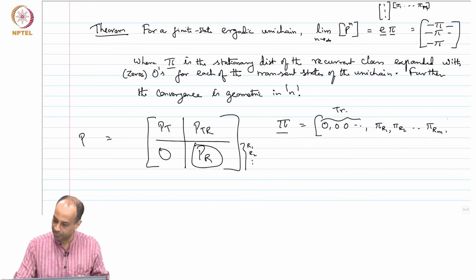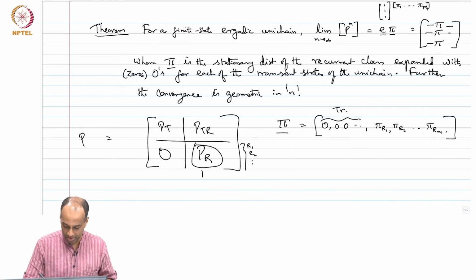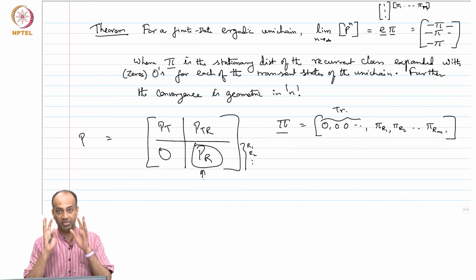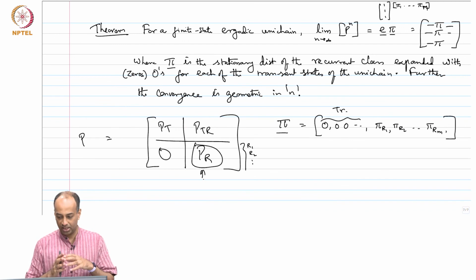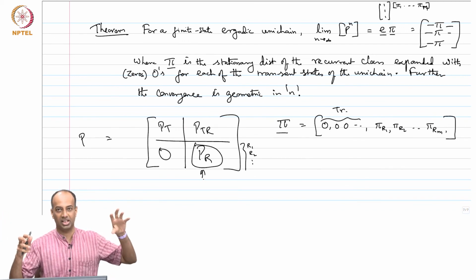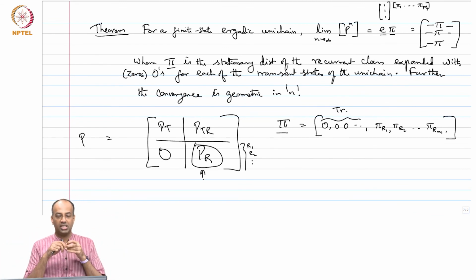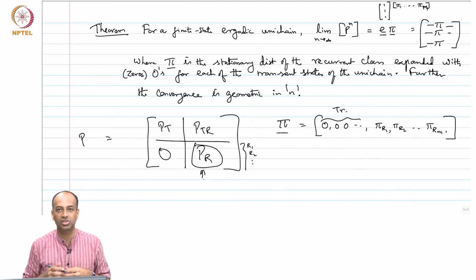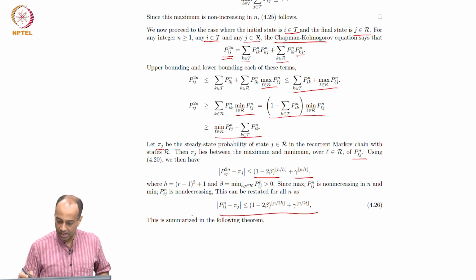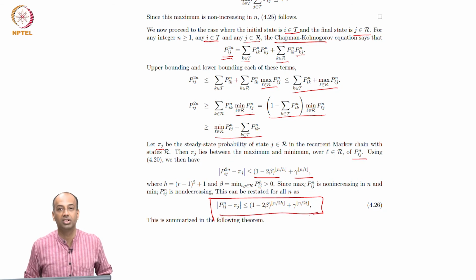So for the matrix P_R, the recurrent component, you have a pi, and the pi for the entire ergodic unichain is just zero augmented wherever there is a transient class, and the rest is copied from the stationary distribution of the recurrent class. The convergence is geometric in n because we showed this equation.